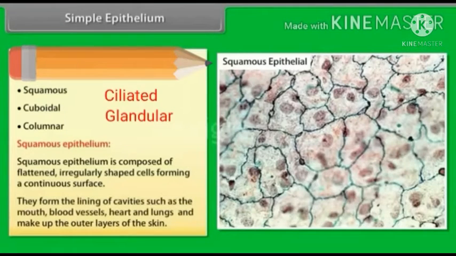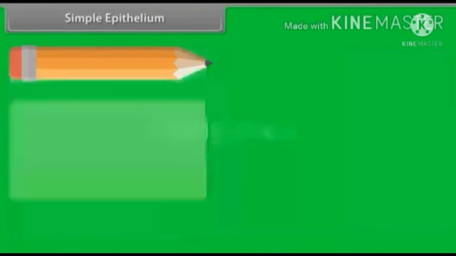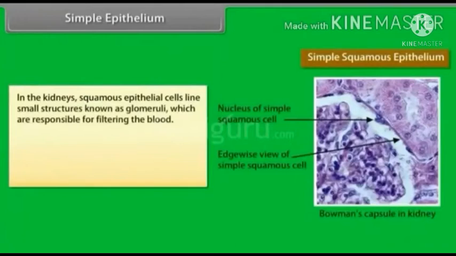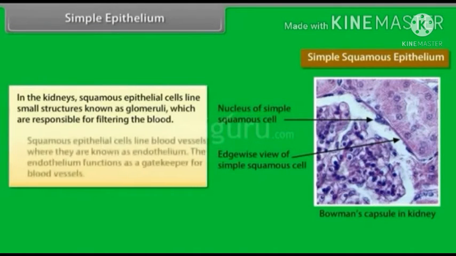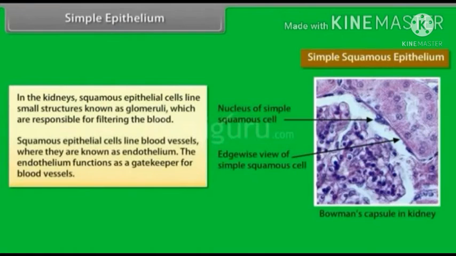They form the lining of cavities such as the mouth, blood vessels, heart, and lungs, and make up the outer layer of the skin. In the kidneys, squamous epithelial cells line small structures known as glomeruli, which are responsible for filtering the blood. Squamous epithelial cells line blood vessels where they are known as endothelium. The endothelium functions as a gatekeeper for blood vessels.